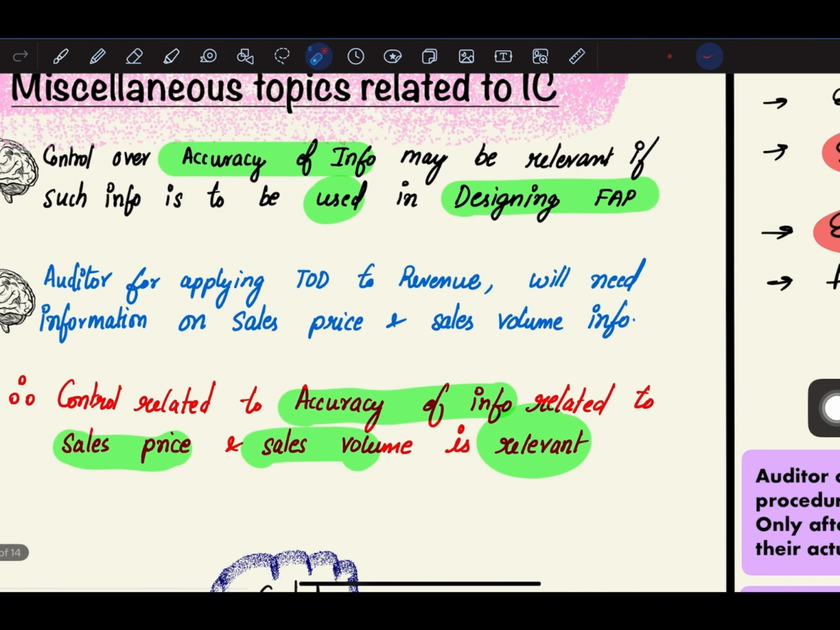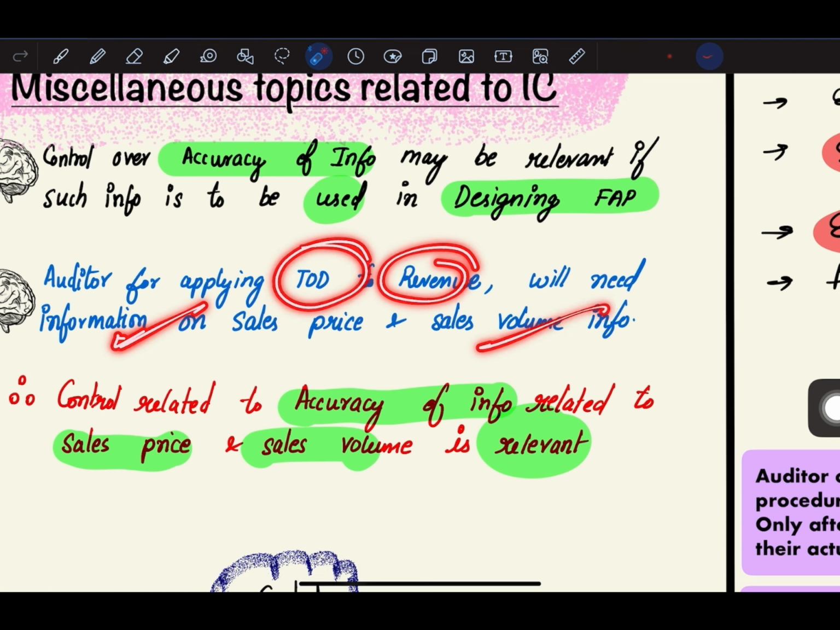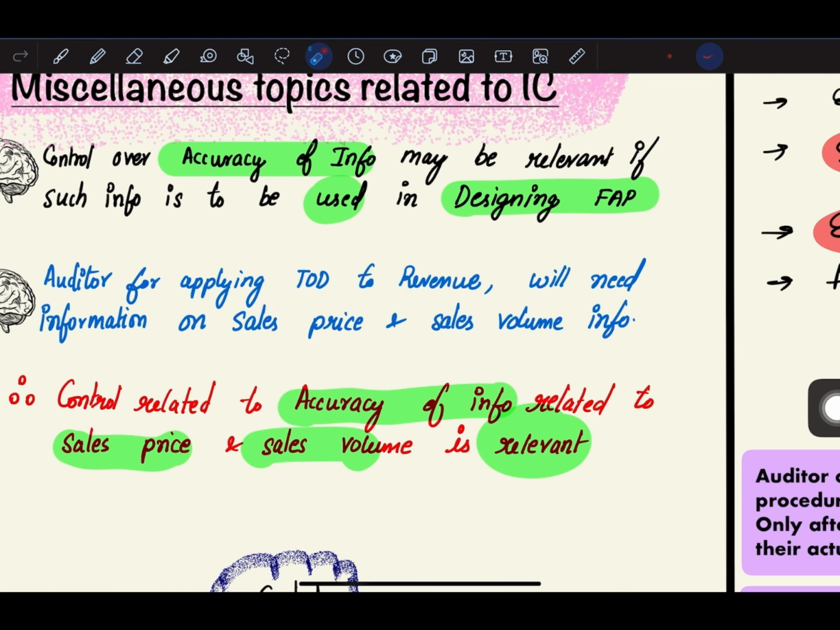Next, control over accuracy of information will be relevant if such information is to be used in designing further audit procedures. So the auditor will use controls over accuracy of information if that information will be used by the auditor in order to design further audit procedures. For example, the auditor applying tests of details to revenue will need information on sales price and sales volume, and this information needs to be accurate. So in those cases, he will use accuracy of information related controls.